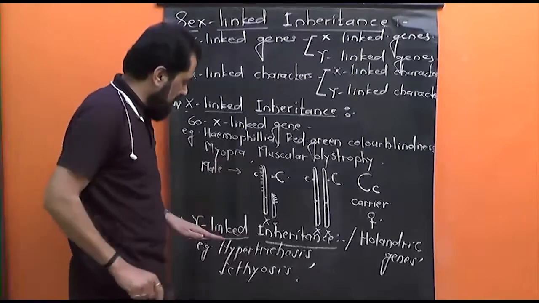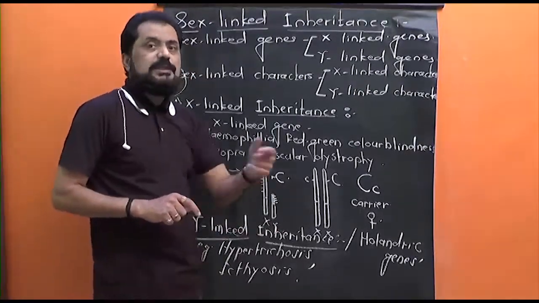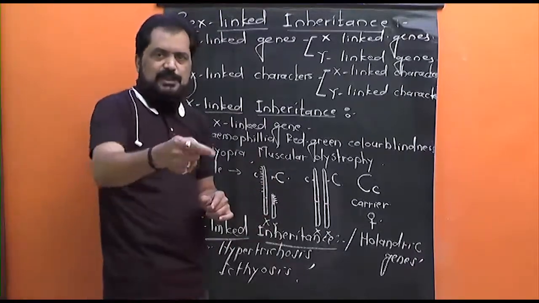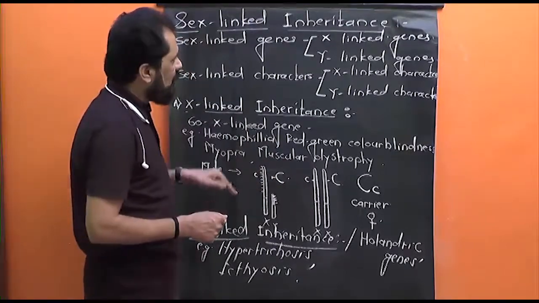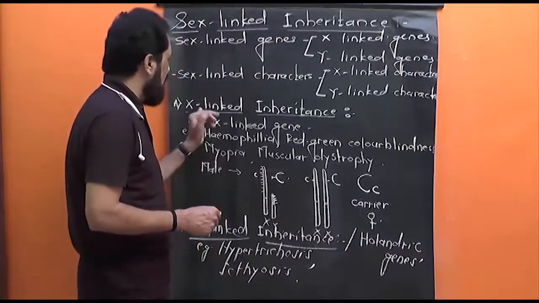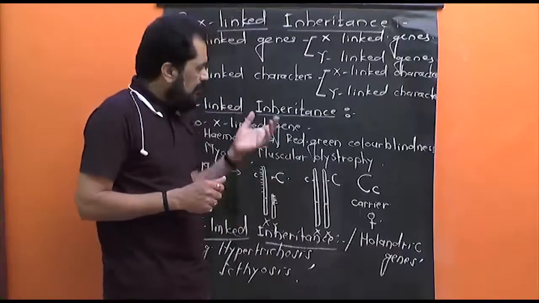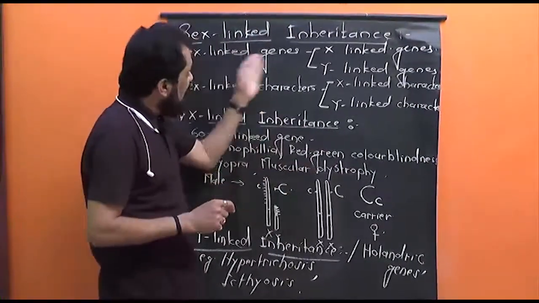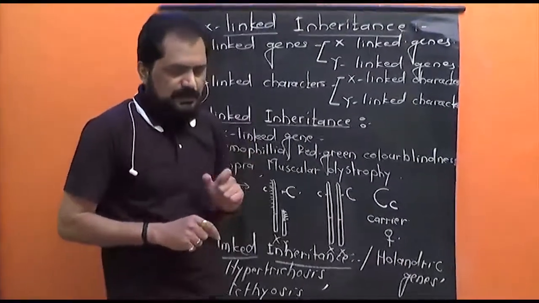This is nothing but the Y-linked inheritance, about which we are going to study separately by considering the example of hypertrichosis in next lecture. But here just we have to understand about the meaning of sex-linked inheritance and its types, X-linked inheritance and Y-linked inheritance. X-linked inheritance may be directly known as sex-linked inheritance. So here we have completed this topic.